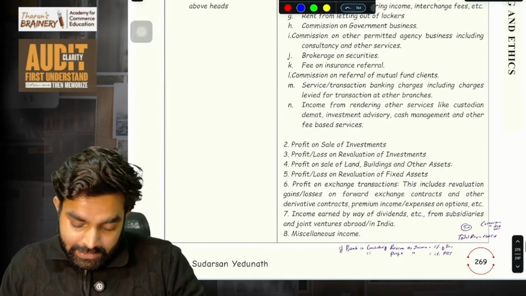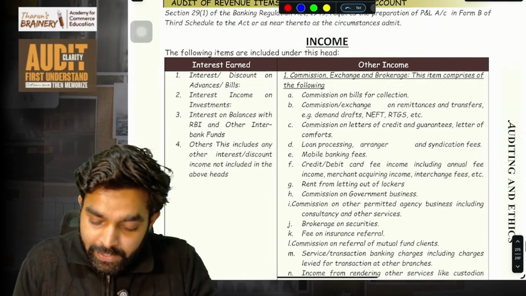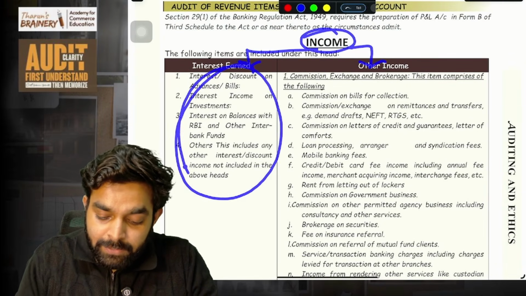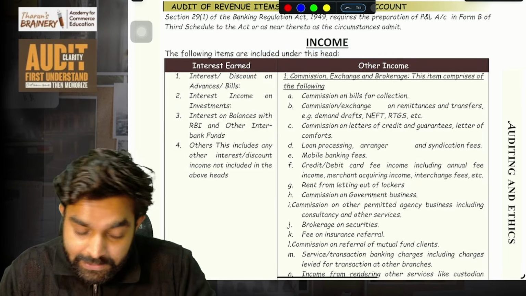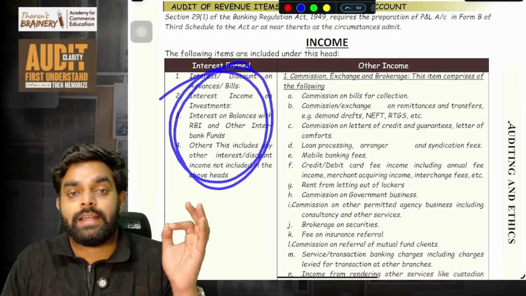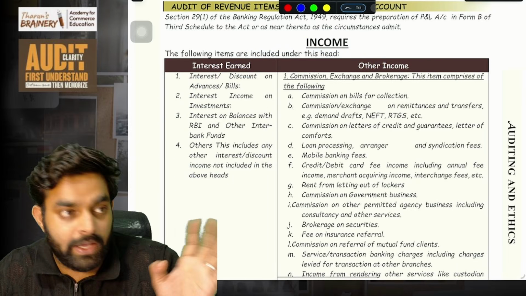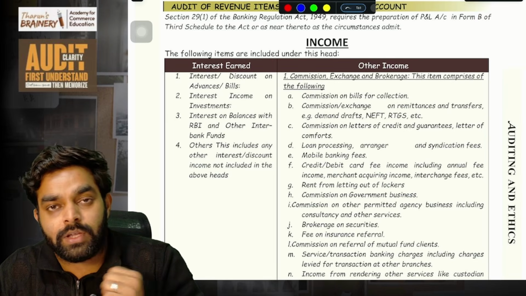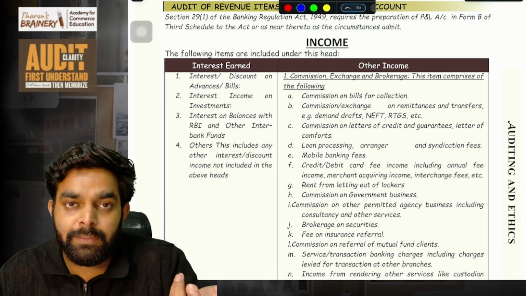So next, guys, is income of the bank, auditing the income of the bank. The income of the bank is divided into two things. Basically, the most important income is the income from interest, for which we learned how to recognize the income, based on NPA. If it is an NPA, then recognize it on a receipt basis only. Only when you receive, you can recognize. If it is not an NPA, then on an accrual basis.